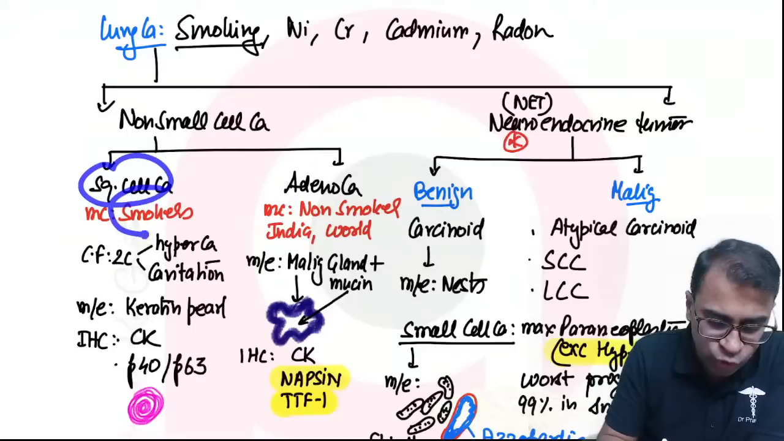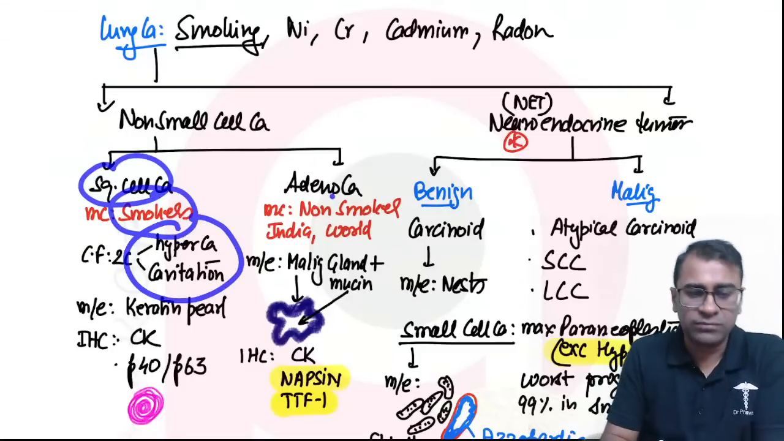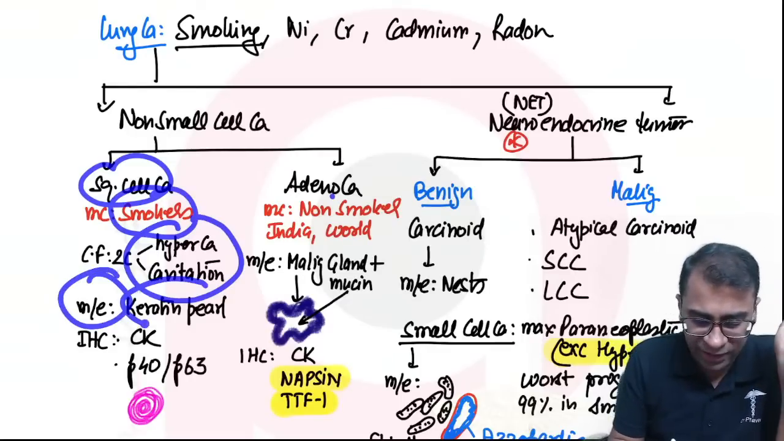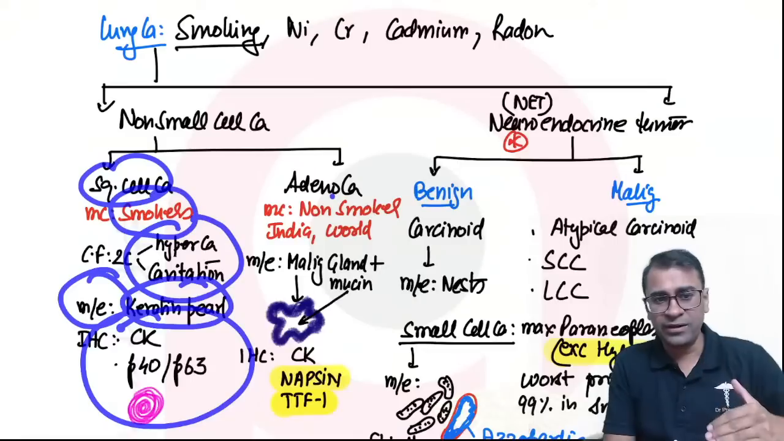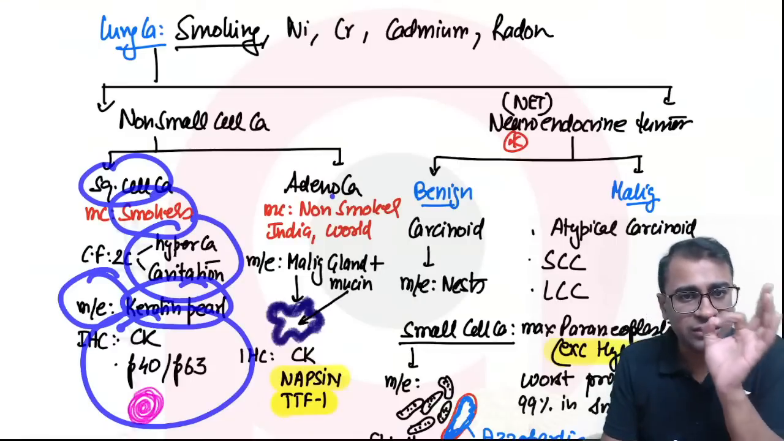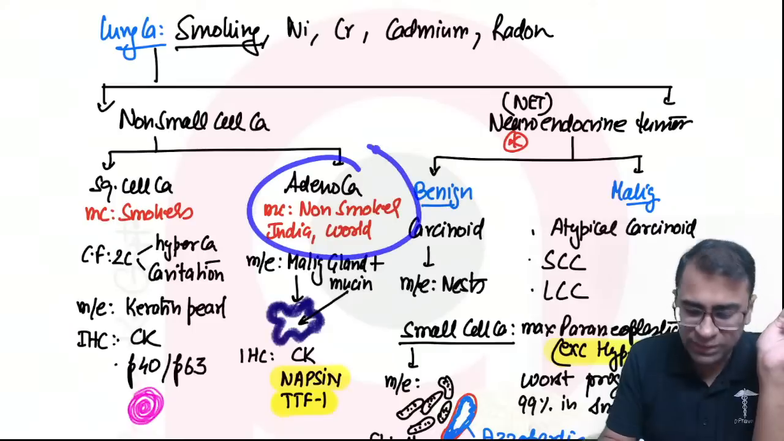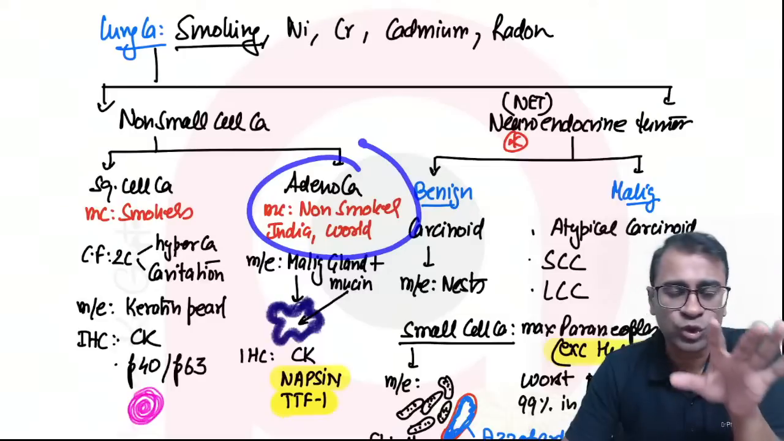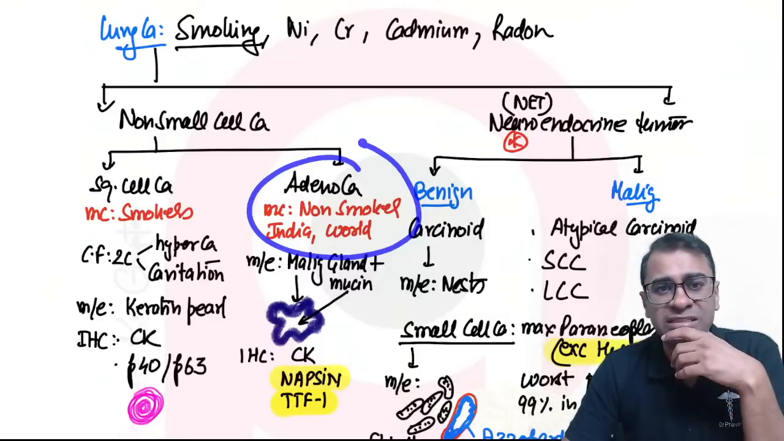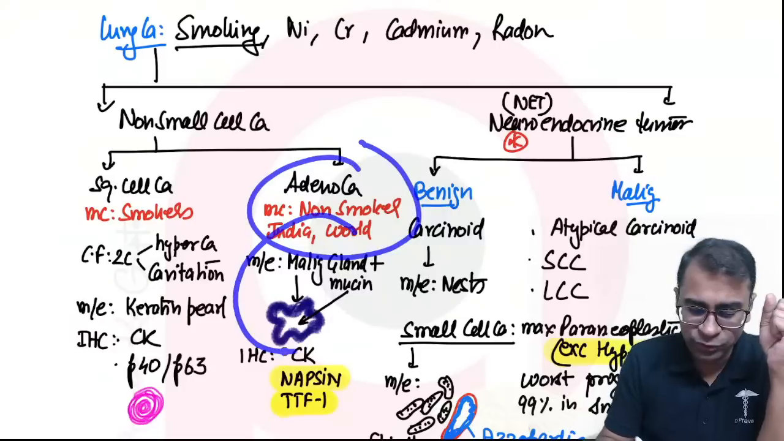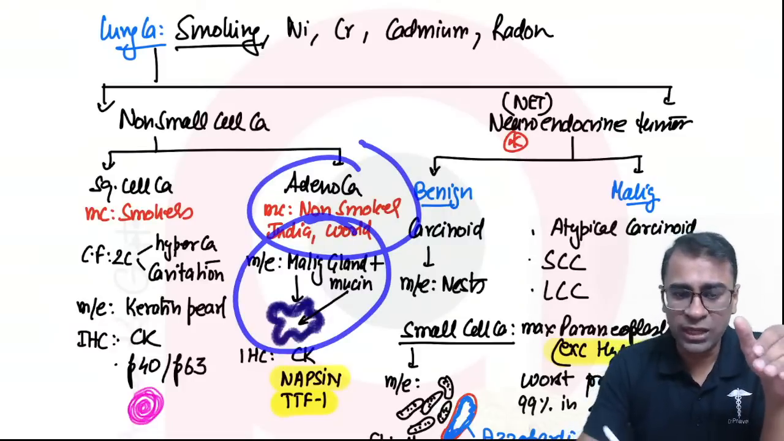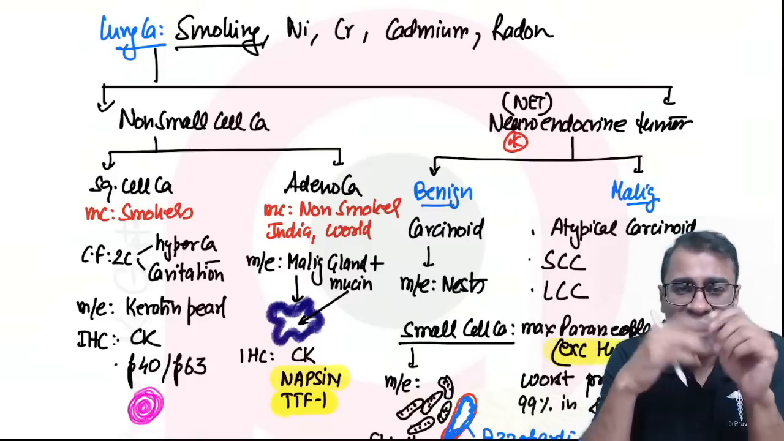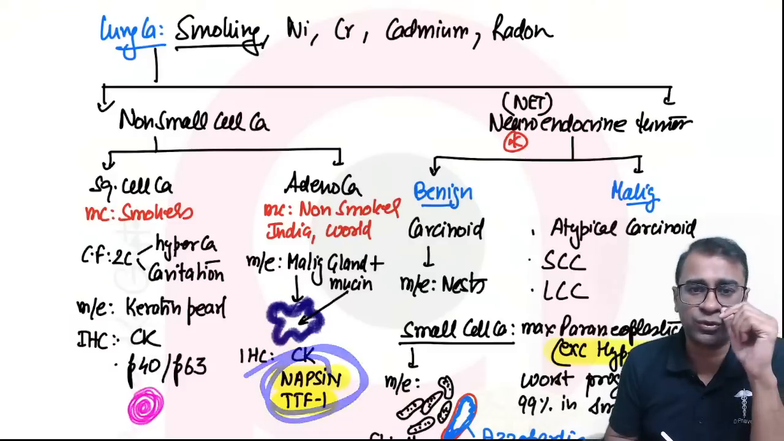Squamous cell cancer is most common in smokers. 2C: hypercalcemia and cavitations. Microscopy shows keratin pearls and the typical IHC is cytokeratin with P40 and P63. Adenocarcinoma is seen mostly in non-smokers. In India and worldwide this is the most common. Recent update क्या है? Most common lung cancer in India also nowadays is adenocarcinoma. Microscopically it shows malignant glands with mucin production, and on IHC shows napsin and TTF1. Okay. Napsin, TTF1. This is a very frequently asked question.